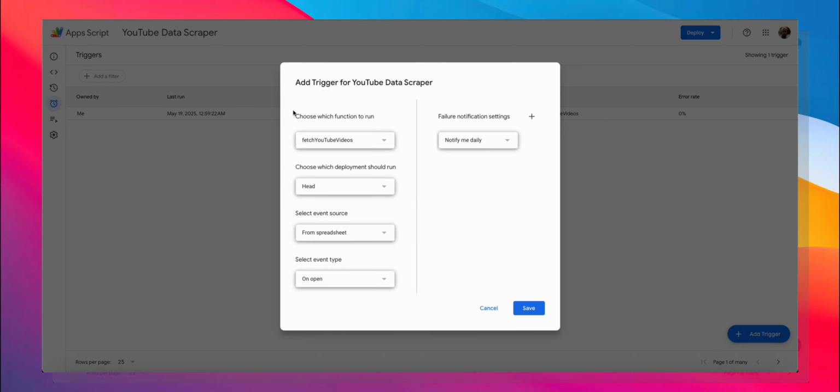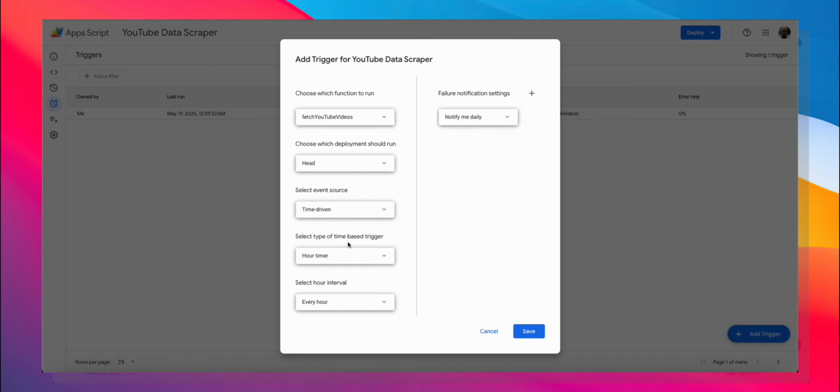And this time choose the function that you want to run, which is the one function from this script. Leave this at default. The event source now has to be time driven. Select type of time-based trigger. Choose whatever you want. If you want it to run every so many minutes, hours, days, or weeks, choose whichever you're going for. For now, I've set it up to run every single hour. So every hour, it's going to update and pull the new statistics.